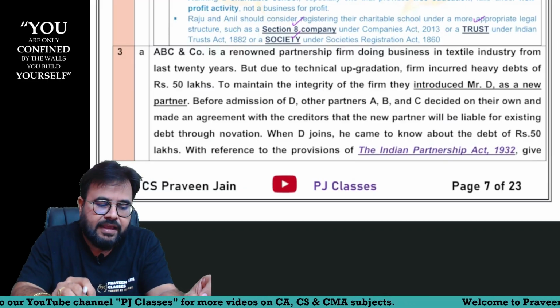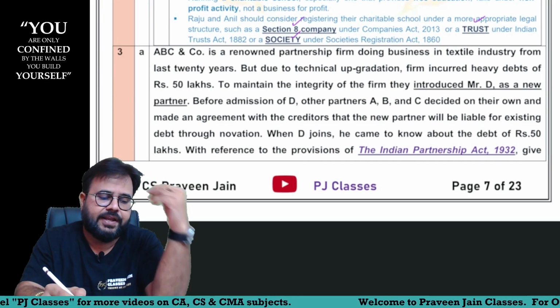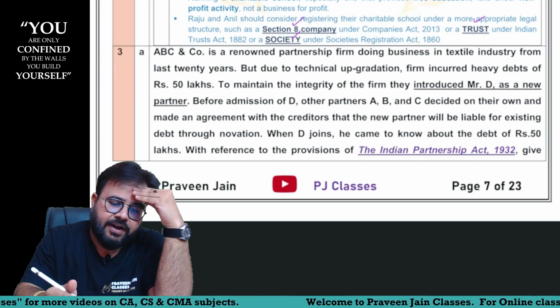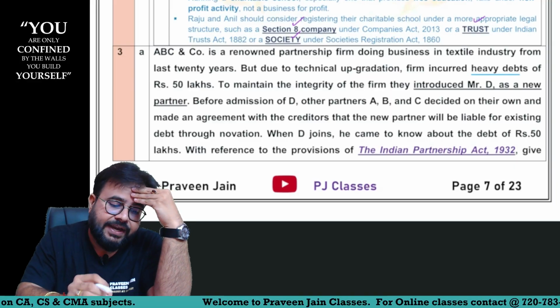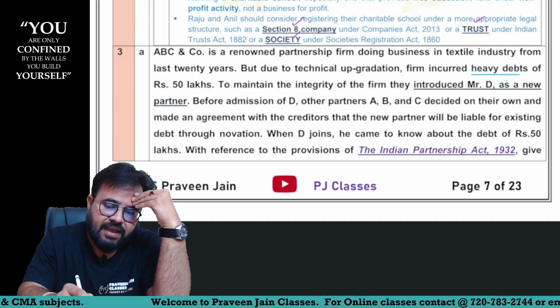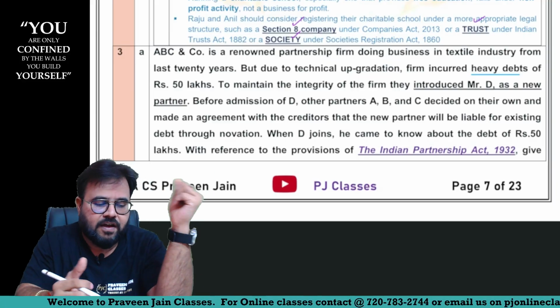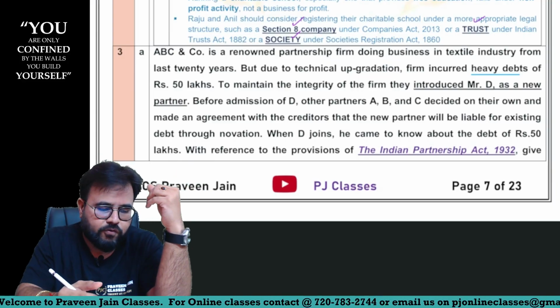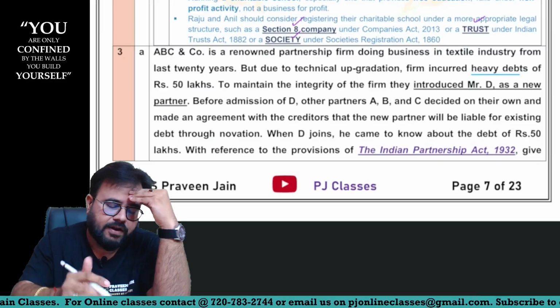ABC and company is a renowned partnership firm doing business in textile industry, sir, for 20 years. But due to technical upgradation, firm has incurred heavy debts of 50 lakhs. To maintain the integrity of the firm, they have introduced Mr. D as a new partner, sir. So can I say losses are there, reputation day by day is coming down, sir. Maybe D is a man of reputation, sir. They are bringing the new partner, sir.